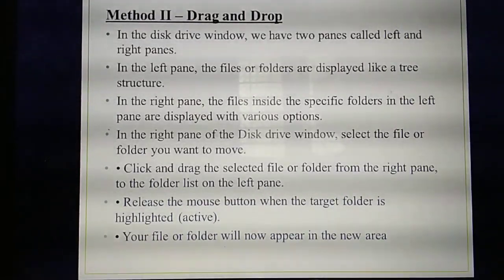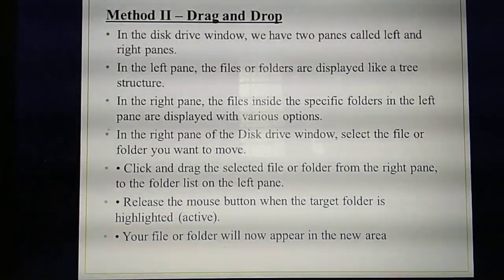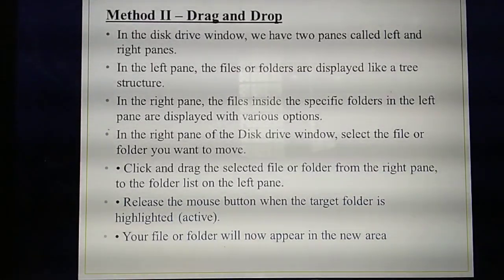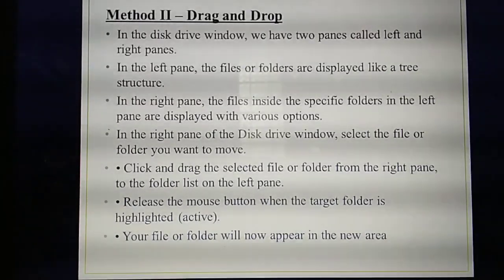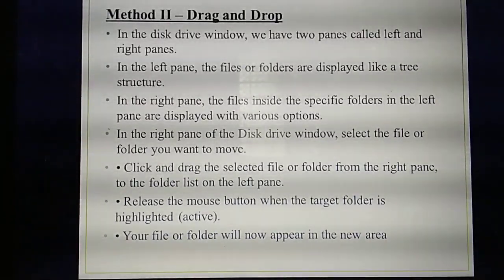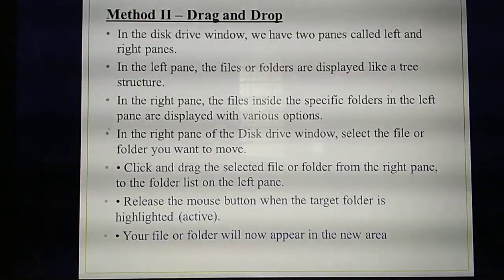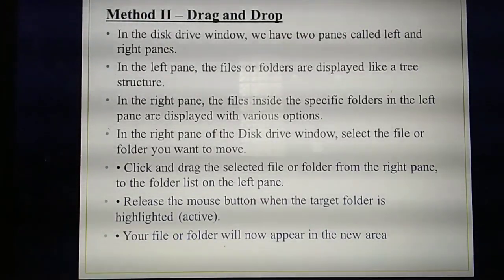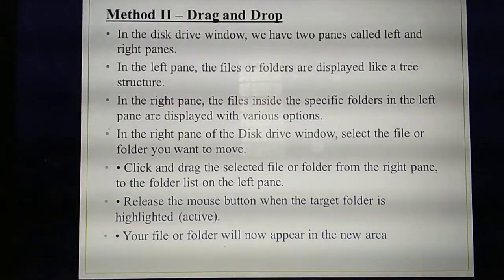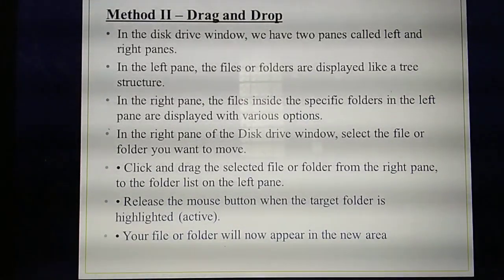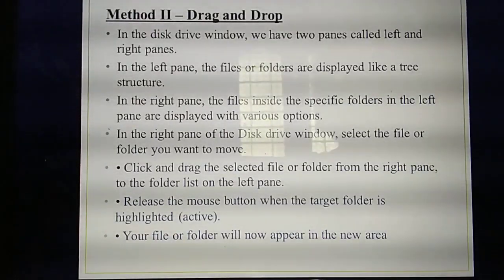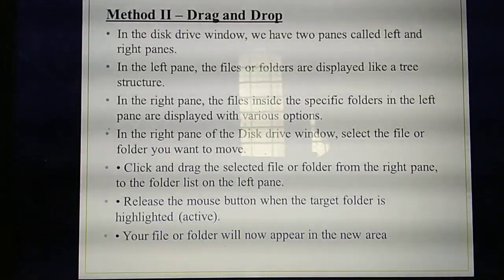Okay. What do you mean by drag? Drag means moving the files. Here, how are we going to drag and drop? If you open the drive icons, two panes are there. Left pane as well as right pane. Okay, I'll explain with an example, then you will understand. In the left pane, if you click, the files will be displayed in a tree-like structure. Among that, you need to drag or move the files from the left pane to the right pane.